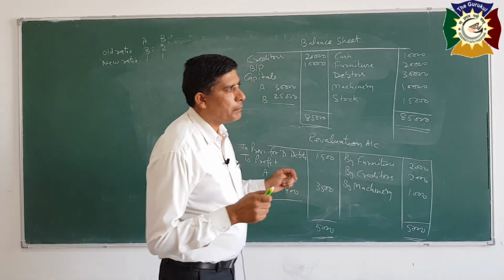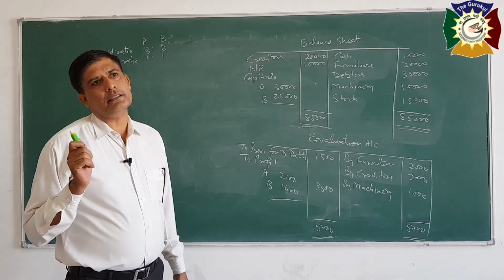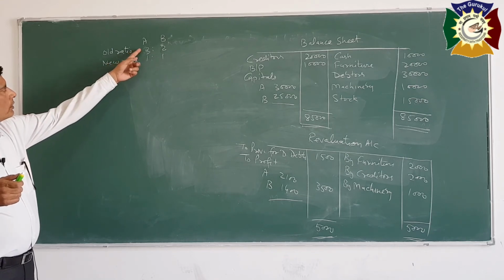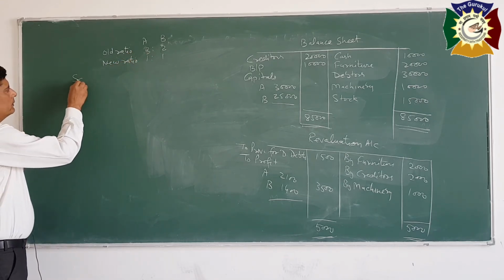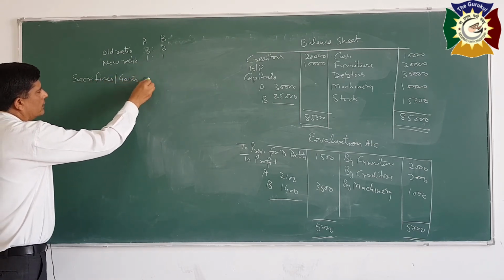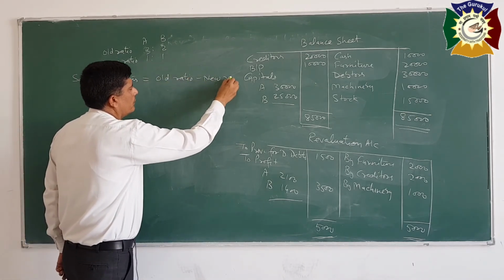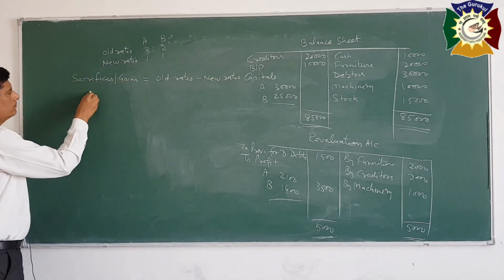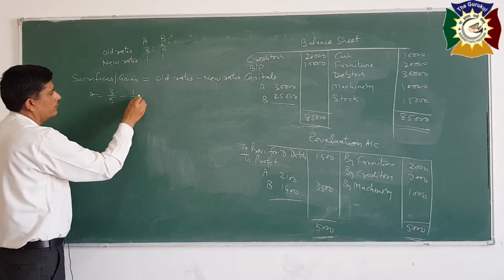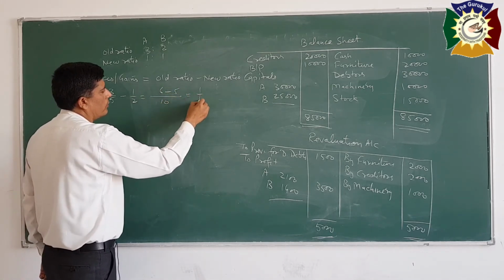And for this purpose, when revised value will not be recorded in books, we will pass an adjustment entry. So for adjustment entry we first calculate sacrifices or gains. Old ratio is, new ratio is. So sacrifices or gains is equal to old ratio minus new ratio. A, old ratio is 3/5 minus new share is 1/2. LCM 10, so 6 minus 5, that is 1/10.